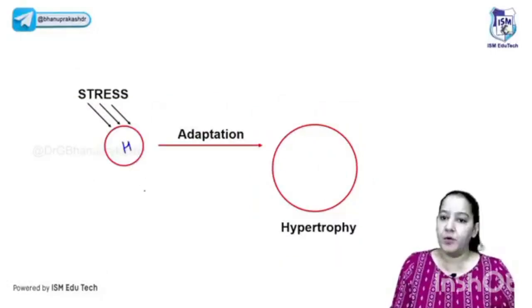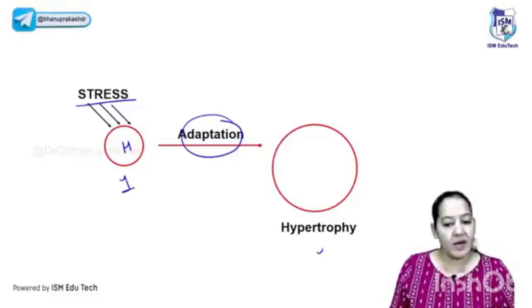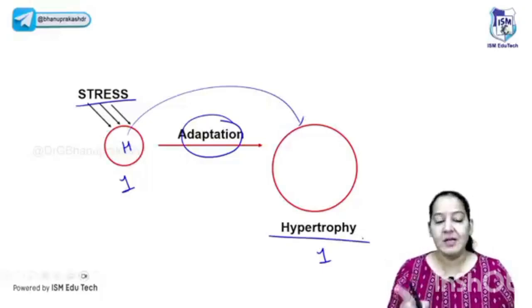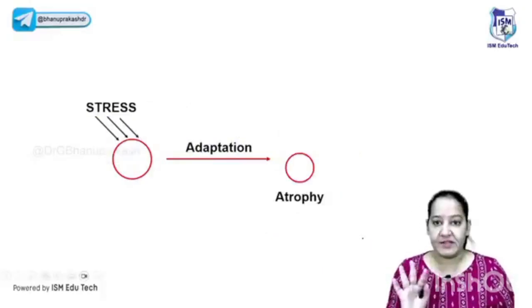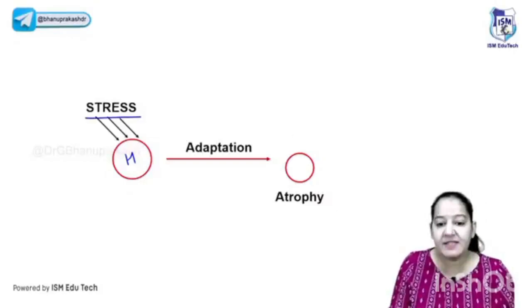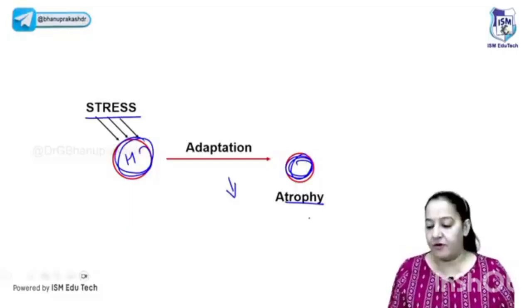And here you can see this cell is also in homeostasis. When stress is acting on this cell as a part of adaptation, here it is also 1, here it is also 1. Number is not increased, but you can notice the size is increased. So you can say this is hypertrophy. So one is hyperplasia, one is hypertrophy. See the third. Here the cell is in homeostasis. Now the stress is acting. Because of the stress, it decreases in size. Appreciate the size here. It is decreasing in size. That is known as atrophy.